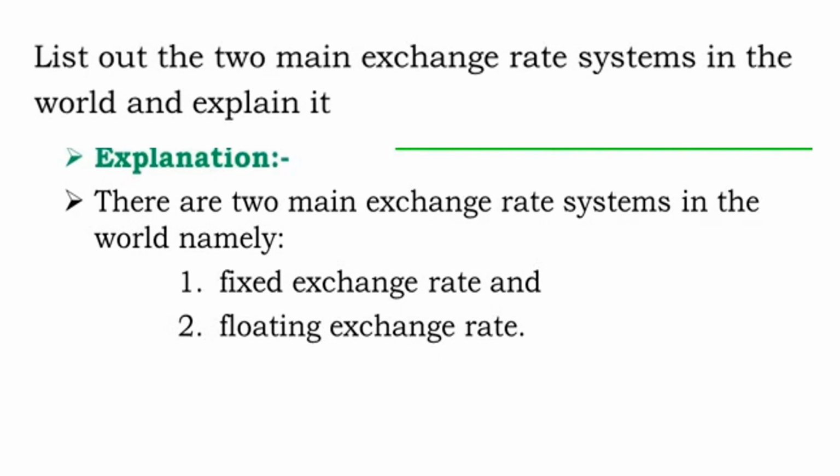Here are the blank space or explanation questions. List out the two main exchange rate systems in the world and explain them. This one is also a scenario within the concept of IPE, or international political economy. You know that we have two types of exchange rate system. One is the fixed exchange rate system, the other one is the floating exchange rate. You know that the IMF follows the floating exchange rate because of the ideology of America. America has a great say in the IMF, therefore the IMF follows these floating exchange rates.